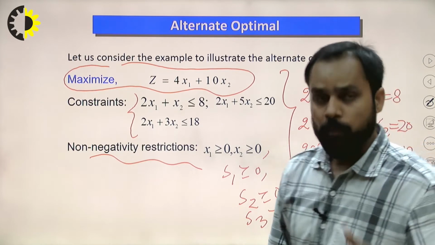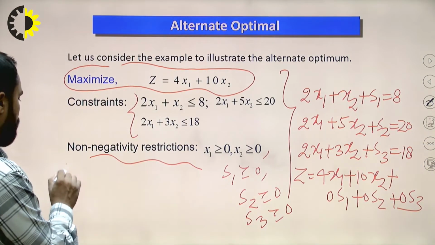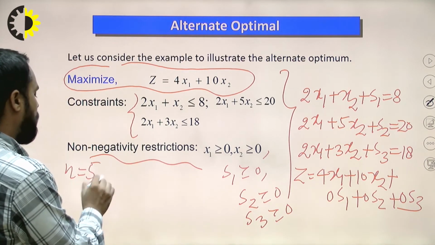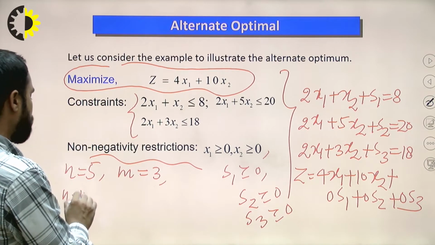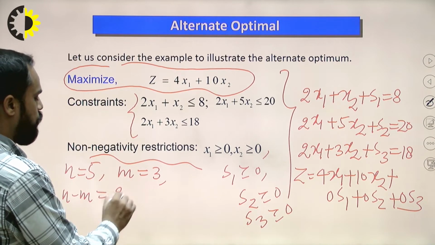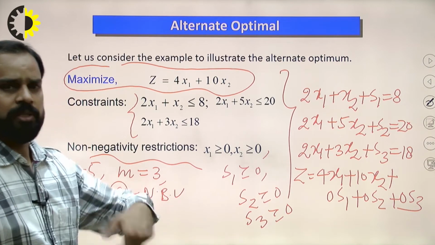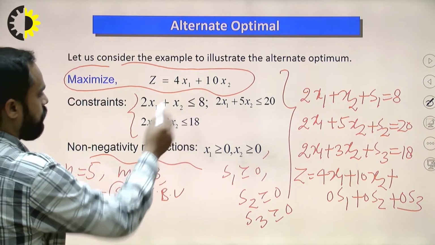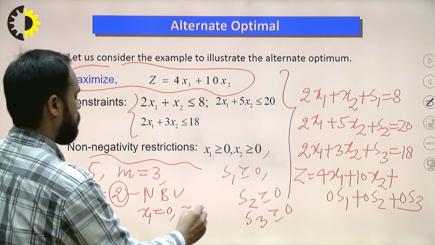Now, the number of basic and non-basic variables is needed to find the initial basic feasible solution. N is the number of variables, which here is 5. The number of equations is 3. So n minus m, which is 5 minus 3, gives 2 non-basic variables. Non-basic variables means we fix them to 0, and we can assume x1 is equal to 0 and x2 is equal to 0.